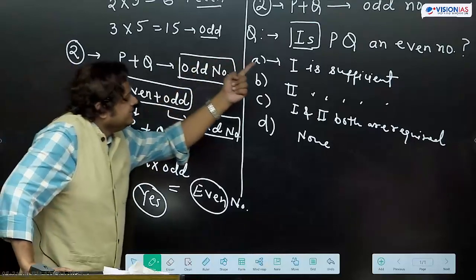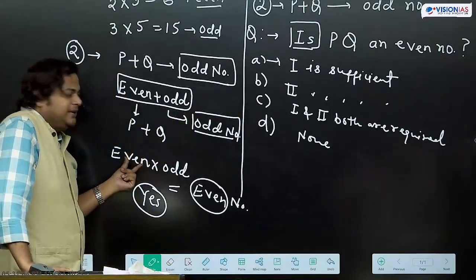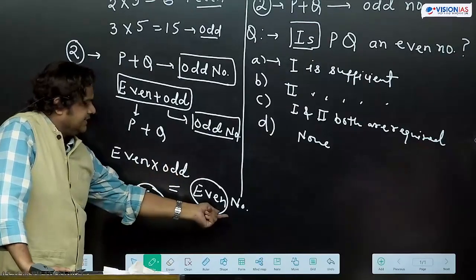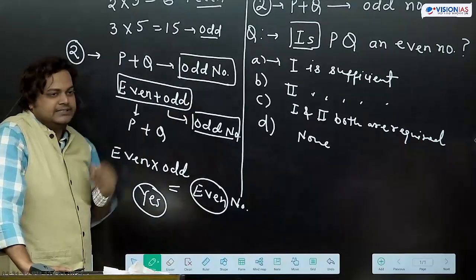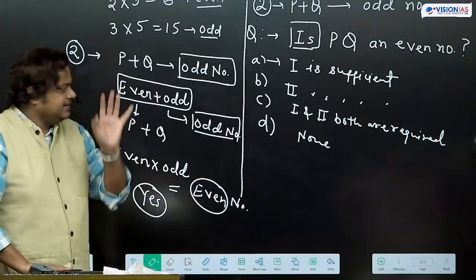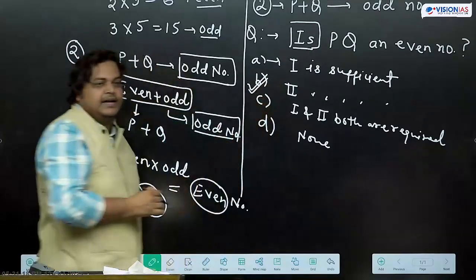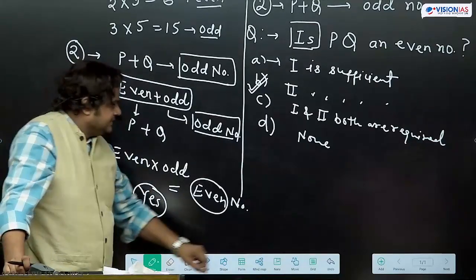Question में क्या है? Is PQ, P into Q, an even number? So we are going to multiply P and Q. One will be even, another will be odd. So resultant number will be even number. So we are getting the answer as yes. So if we are getting the answer as yes, statement 2 alone is sufficient to answer the question. Now same way try to think.